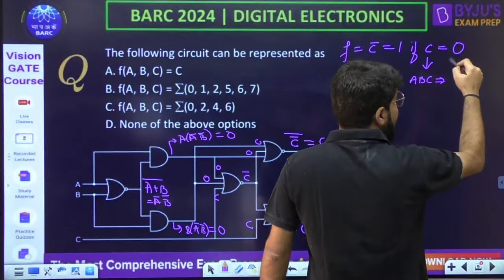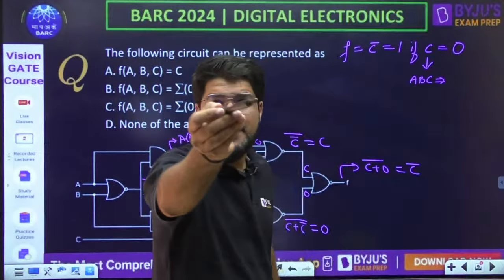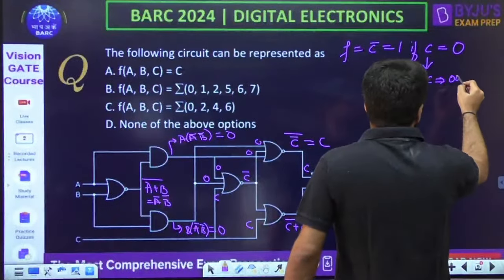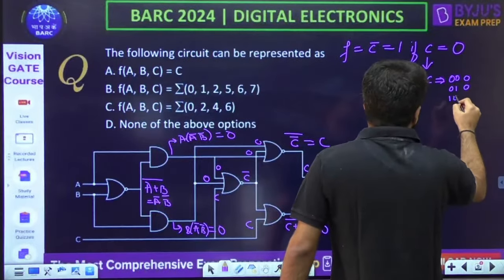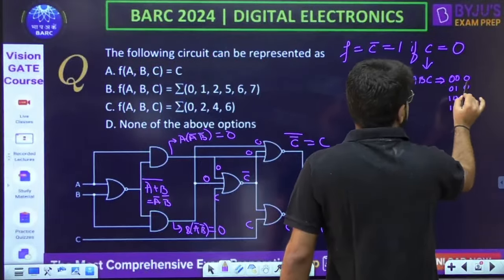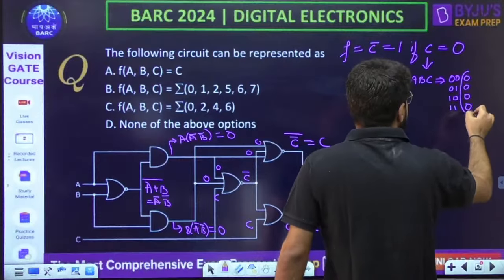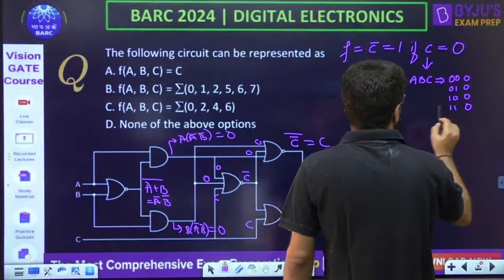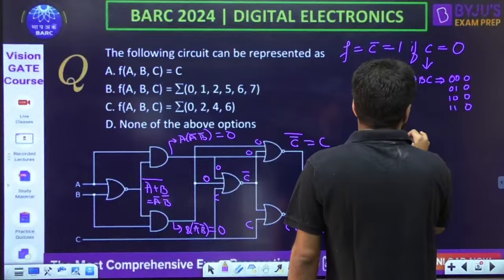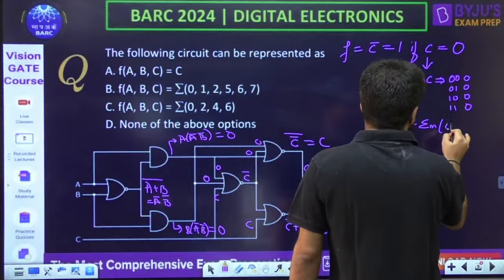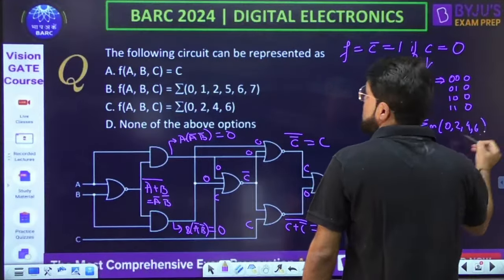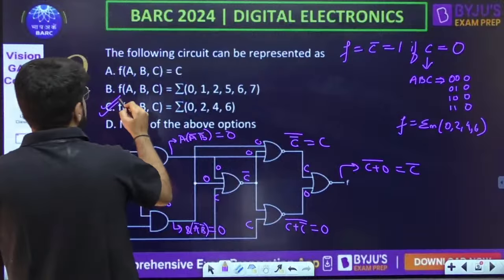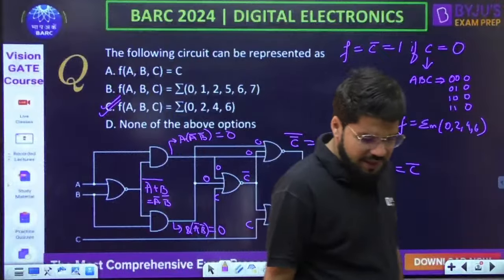All alternate even numbers, LSB 0 representing an even number. So it is 000, 010, 100, 110. C is fixed at 0, and for AB I have taken 4 combinations. So it is of the form F is summation of the minterms, all even minterms 0, 2, 4, 6. That is why my correct answer is C. Done? My correct answer is C.